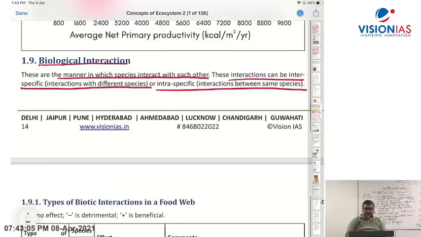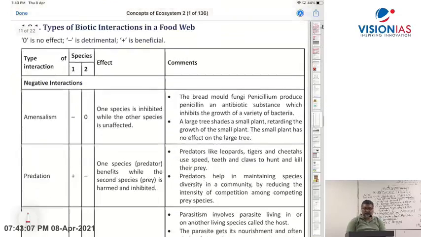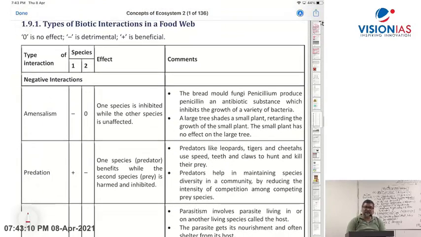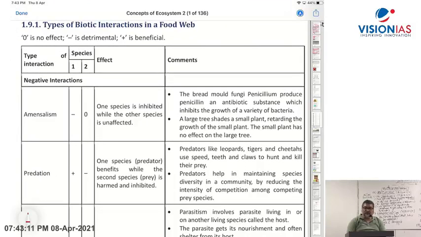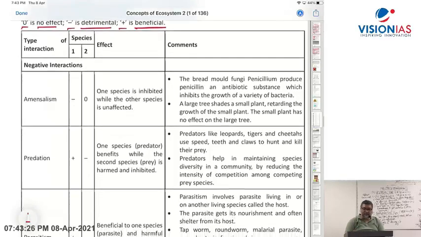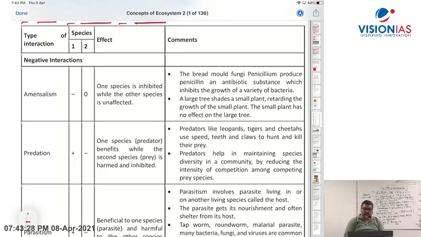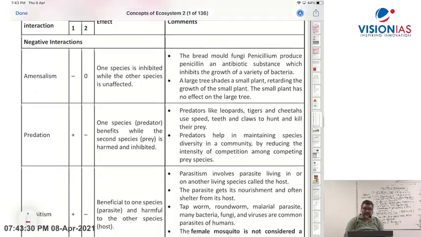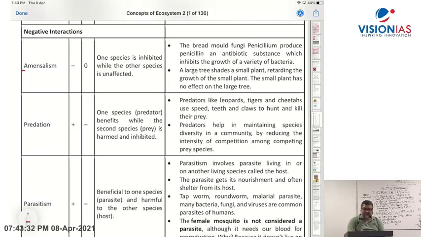Very important terms have been given. Now, you have a table here. In the Vision IAS material 1.9.1, you have the types of biotic interaction. 0 is no effect, minus is detrimental, plus is beneficial. And you are given an example for species 1 and 2, and the effect. Now look here, negative interaction, amensalism.